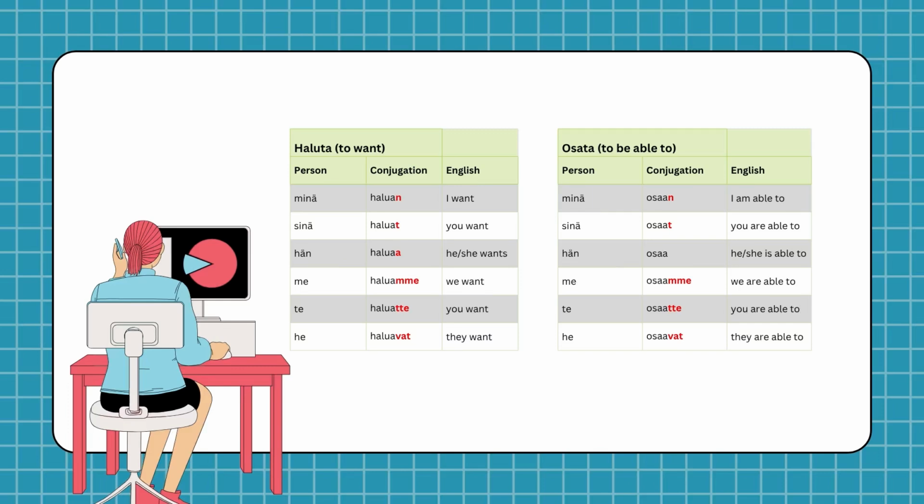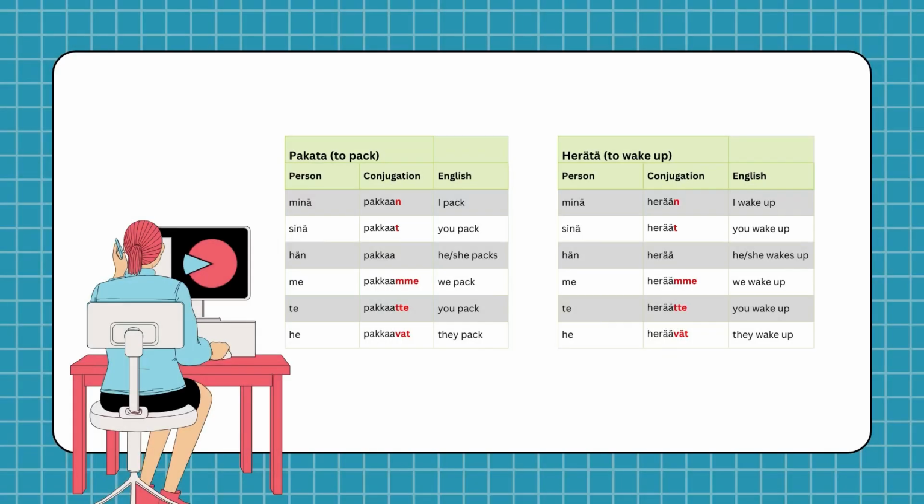If there are two a or ä, we don't add a third a or ä. If we take the example pakata, to pack, we don't add any additional a to the basic form.